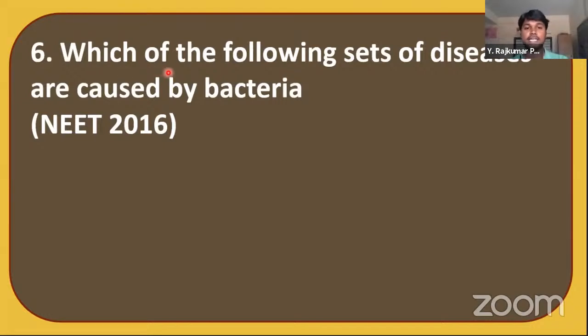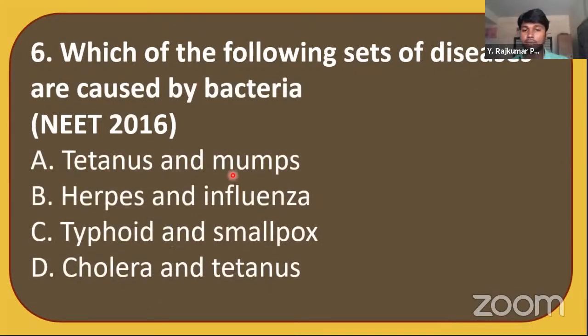Which of the following sets of diseases are caused by bacteria? Tetanus and mumps? No, this is not. Herpes and influenza? No, influenza is caused by a virus. Typhoid and smallpox, cholera and tetanus. Which one is the answer? The answer is cholera and tetanus.